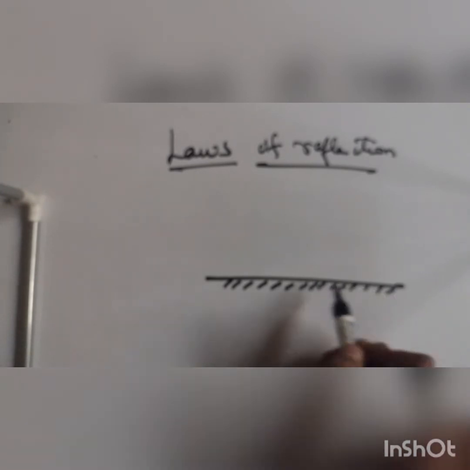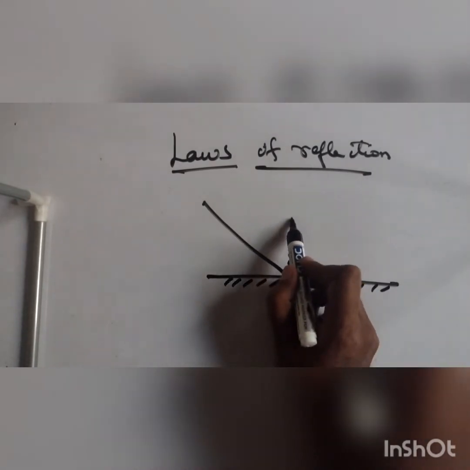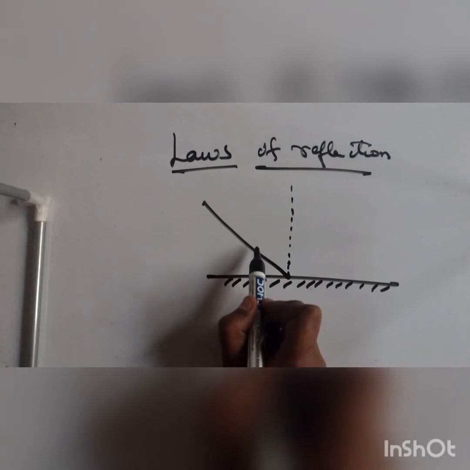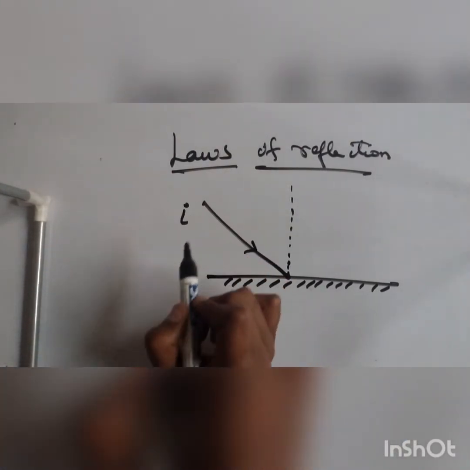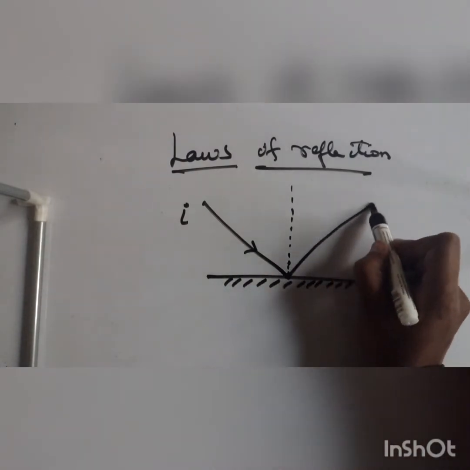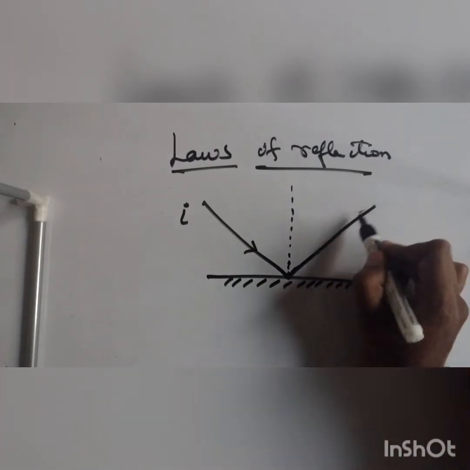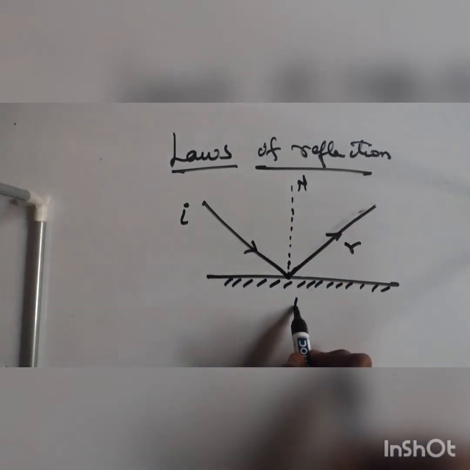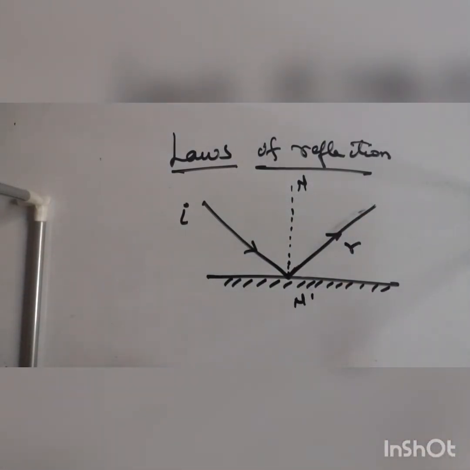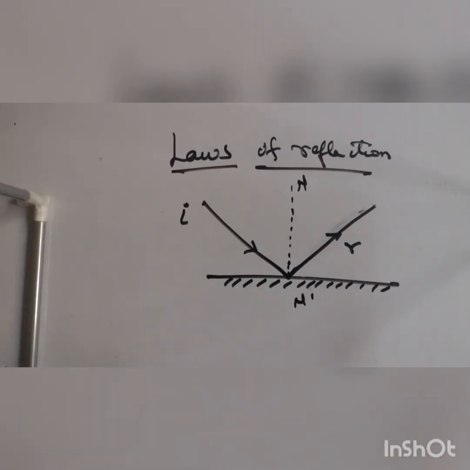So in the exam, while drawing a light ray, you always need to specify the direction of the light ray. See, I am specifying the direction of the light ray. So this is the incident ray. This will be the reflected ray, R. And this is the normal, N dash. What is normal? I hope you know this. If you don't know this, comment, and I may take a separate lecture on tangent and normal of geometry.